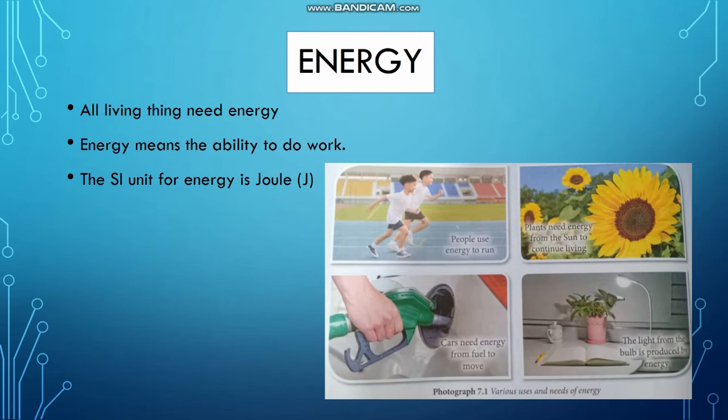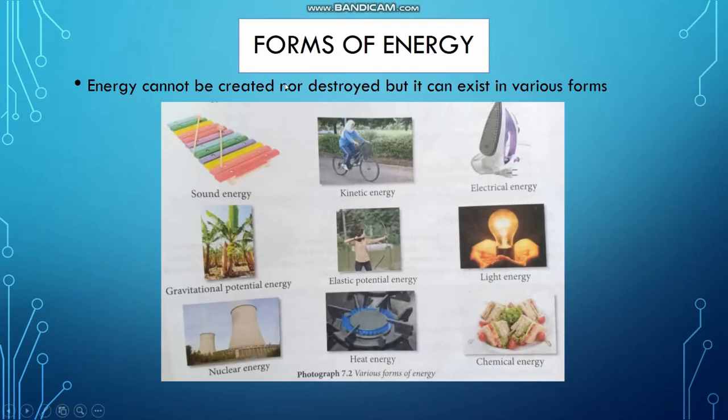Here is an example picture of a person who uses energy to run. The plant also needs energy to undergo a process known as photosynthesis. There are various forms of energy. The thing you need to remember is that we cannot create or destroy energy, which means we cannot make energy and we cannot destroy it. However, energy exists in various forms.